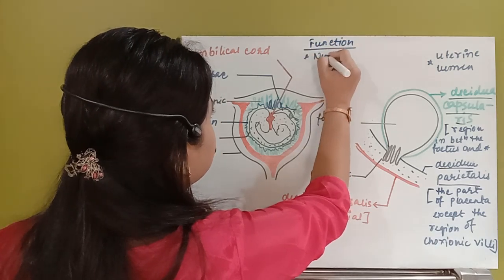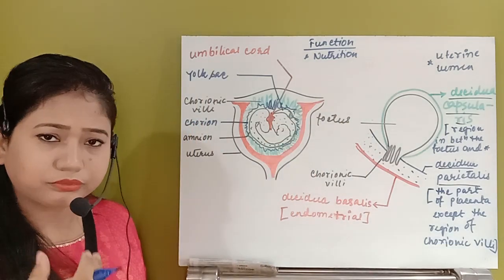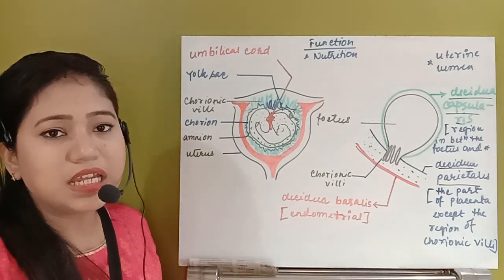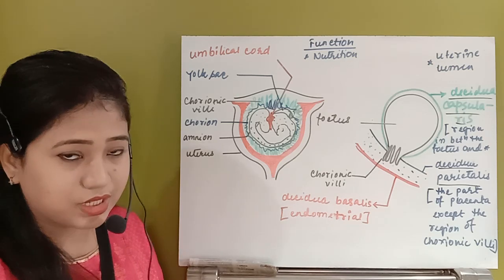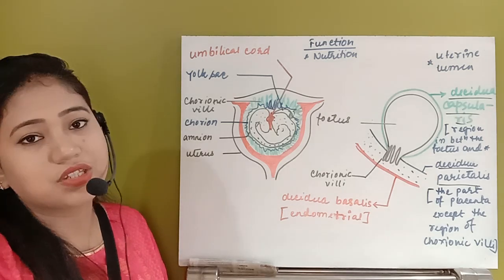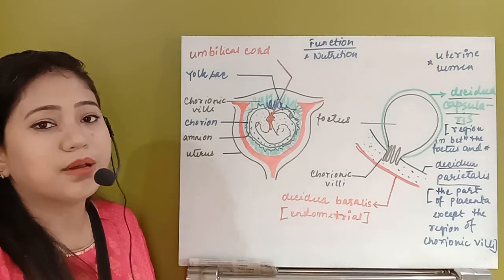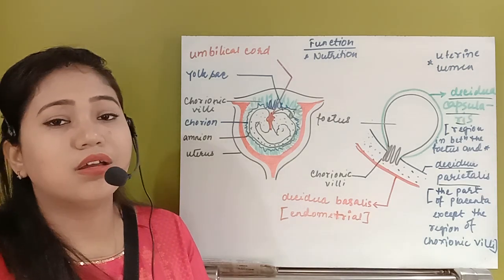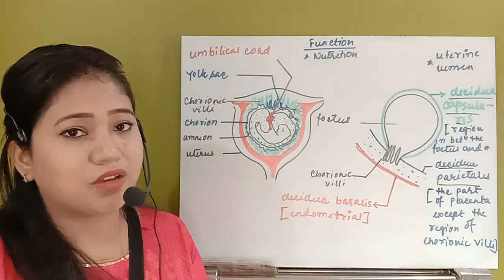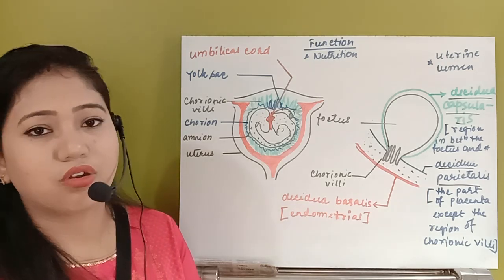It is providing nutrition. Nutrition means whenever the mother eats any type of food material, first of all it will get digested, and whenever it is getting digested, the intestine will absorb. That means the blood will absorb the already digested molecules in the form of micronutrients, like glucose, amino acid, fatty acid, glycerol, like that.